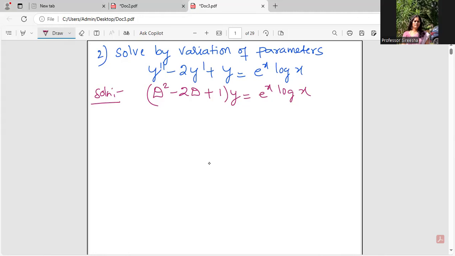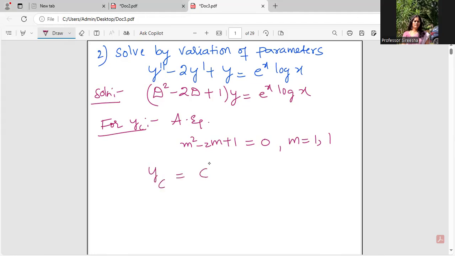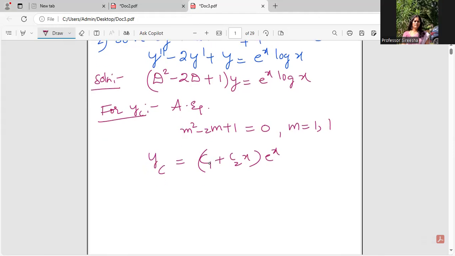So for YC, what should I do? First, I should write the auxiliary equation, which is m square minus 2m plus 1 is equal to 0. The roots are m is equal to 1, 1. So YC would be something like (C1 plus C2 x) e power x. Do remember, don't get confused between Cauchy-Euler and variation of parameters. Both are important, but each has its own way to do.